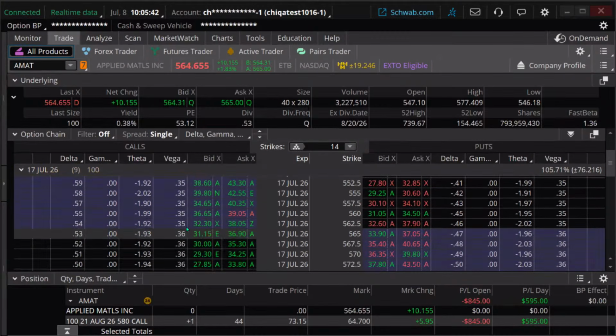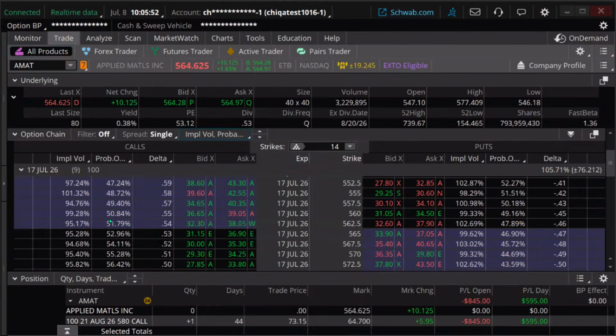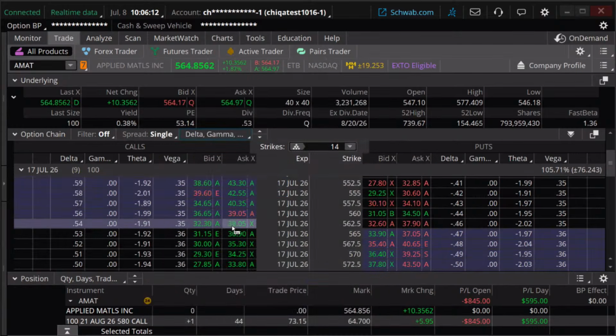Vega tells us how much these option prices are going to change based on a 1-point move in implied volatility. We could bring up implied volatility right up here. Here's your implied volatility. It's very high. That's typically a pretty high number. A per point move in that is going to affect your option price by the amount of the Vega.